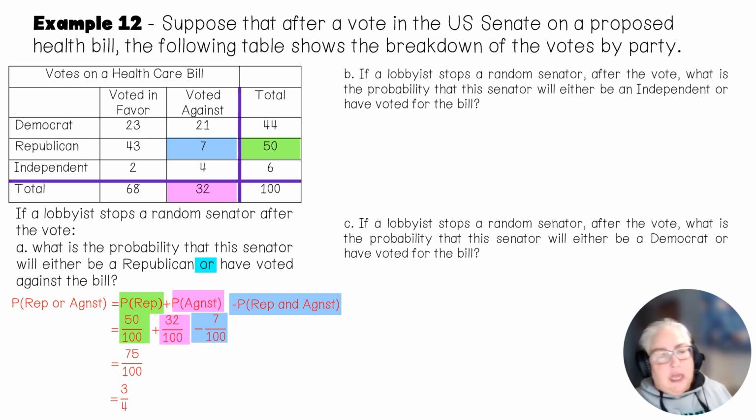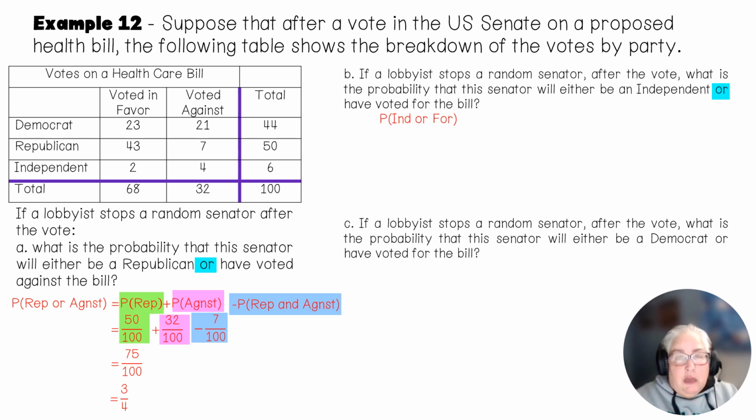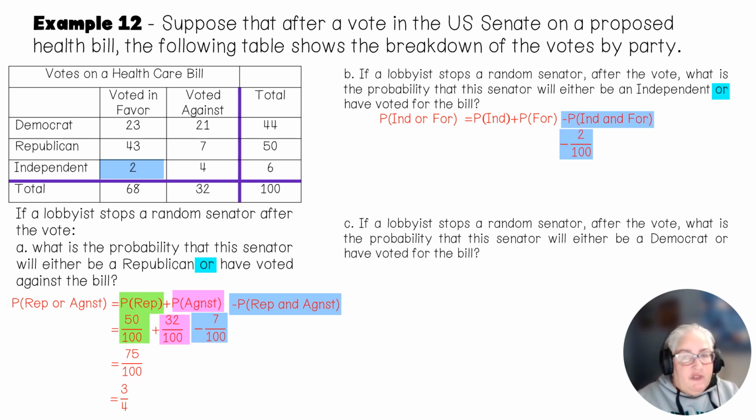All right, let's follow that same logic for the next one. The next one says, what is the probability that the senator will either be an independent or have voted for the bill? Again, "or." So I can write independent or for, and that's the sum. Now I need to see if there's an "and." The "and" is where they cross. And there are 2 independents that voted in favor. So I need to have the subtract. All right, so I'm going to go ahead and fill it in my formula.